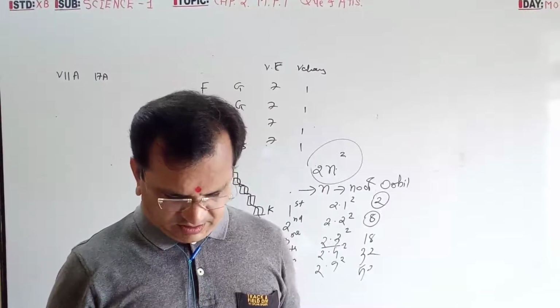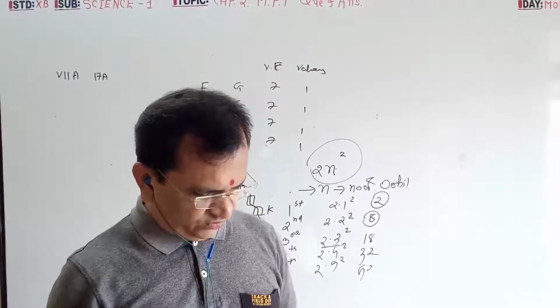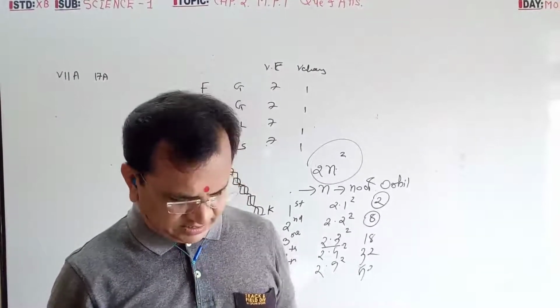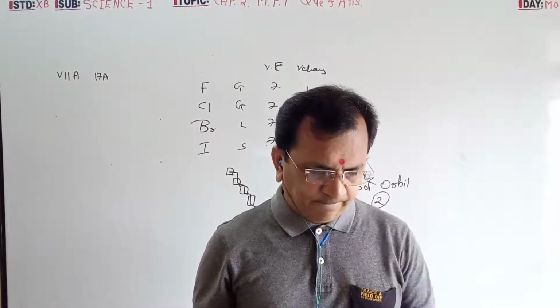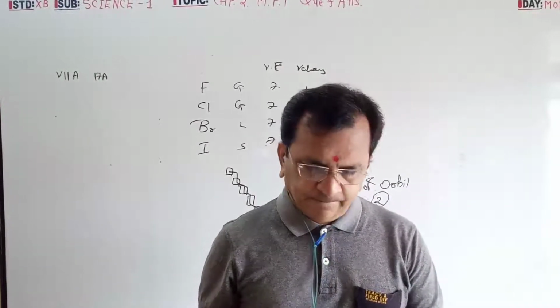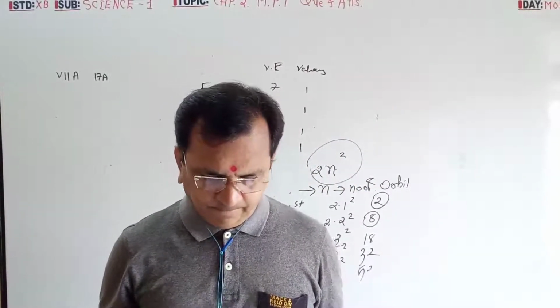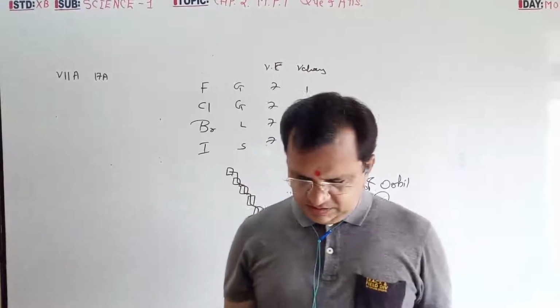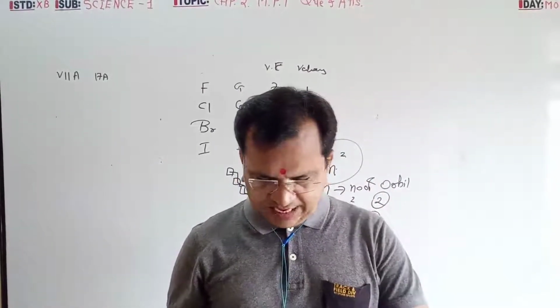An element having valency 4, the fourth group, you can write carbon also, with 4 electrons in the outermost orbit.